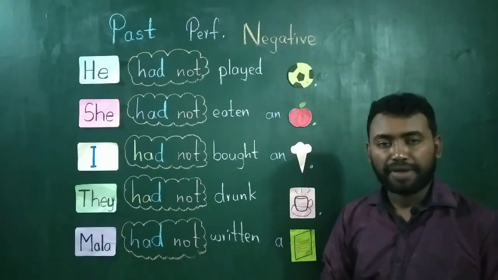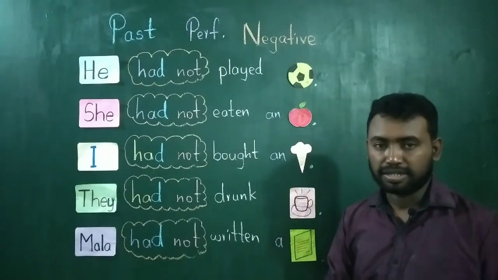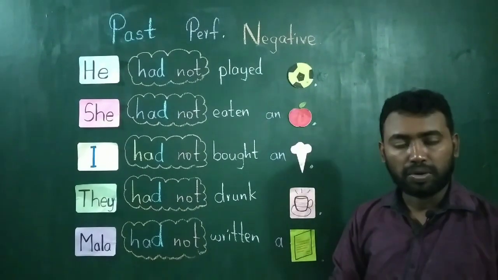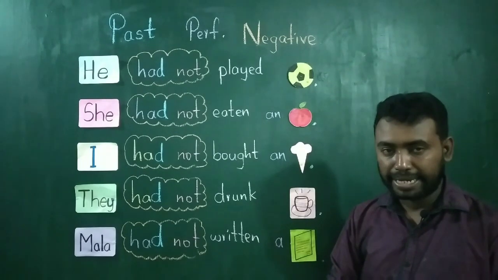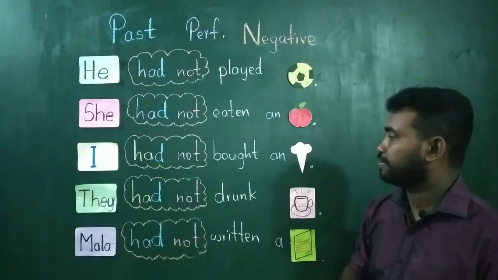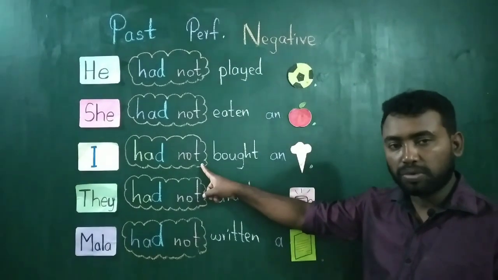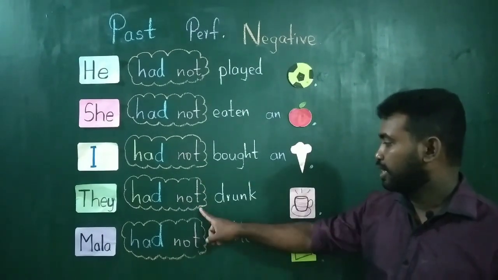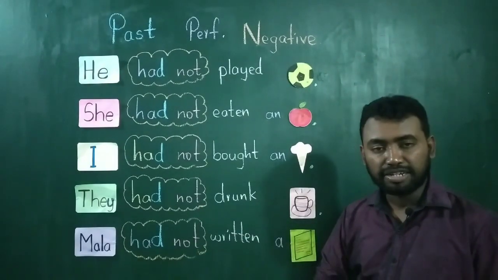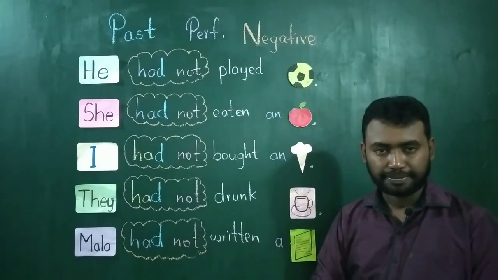The short form of had not is hadn't. So either you can say he had not played football or he hadn't played football. She hadn't eaten an apple. I hadn't bought an ice cream. They hadn't drunk coffee and Mala hadn't written a letter.